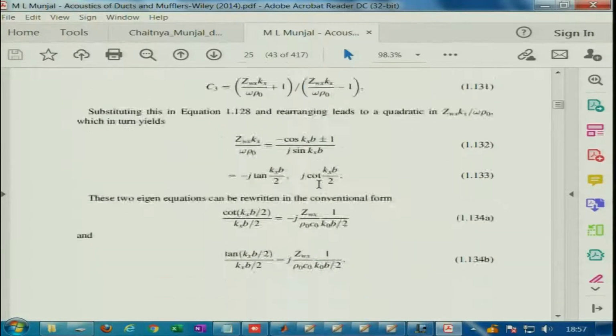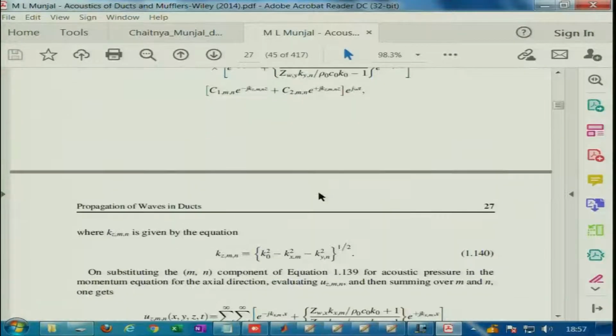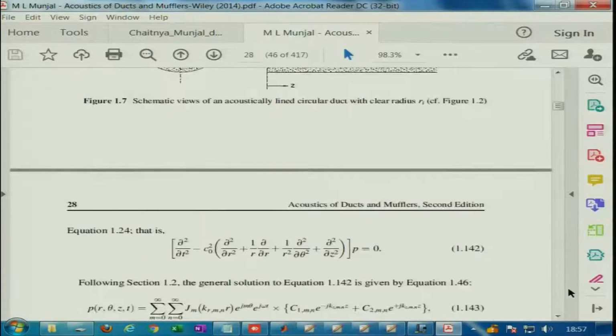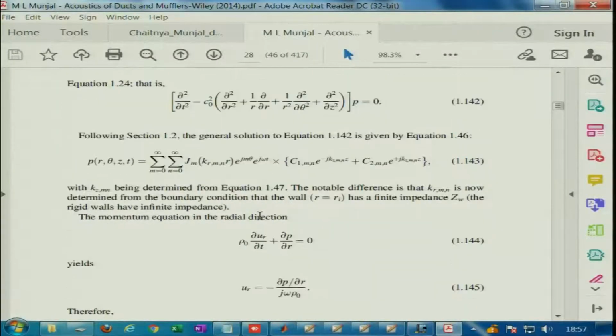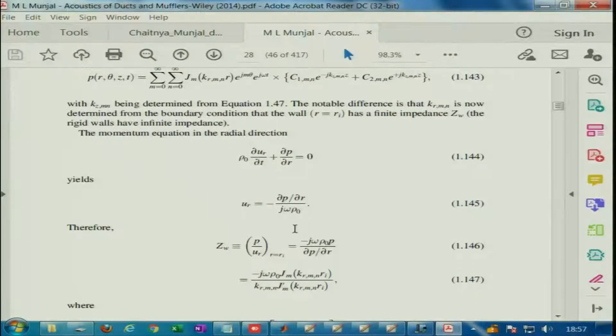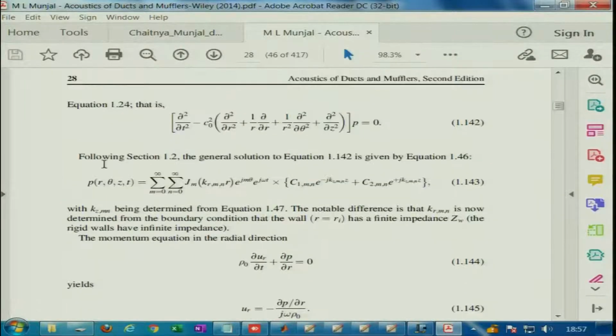Similarly, for the circular duct, this is the modal solution and this is the Euler equation that we get. If UR is 0, then of course your ZW tends to infinity, but that is not the case for a lined duct or a compliant duct. So you have this condition, minus j omega rho naught Jm Kr Mn, where Mn is the mnth mode, and ZW can be a complex quantity in general, which depends on the properties of the absorbent material. So, you have this regular modal solution, which is the solution of the Helmholtz equation.